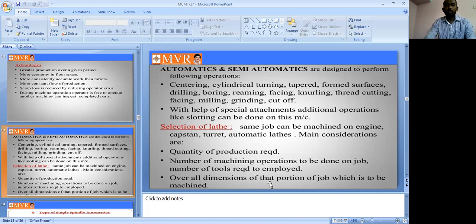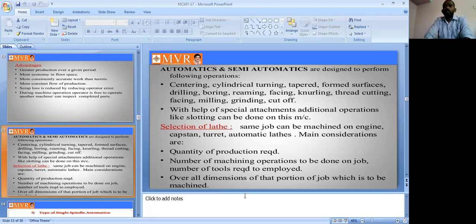Overall, all dimensions of that portion of the job which is to be machined. All kinds of dimensions, all portions of the job can be machined. So these kinds of lathe machines can do any kind of dimensions, any kind of job you can machine in this type of lathe. That is one of the benefits. So this is one of the introductions to automatic lathes.